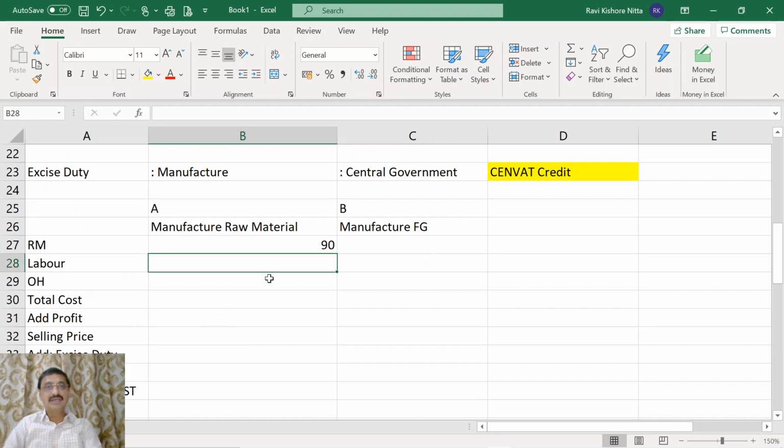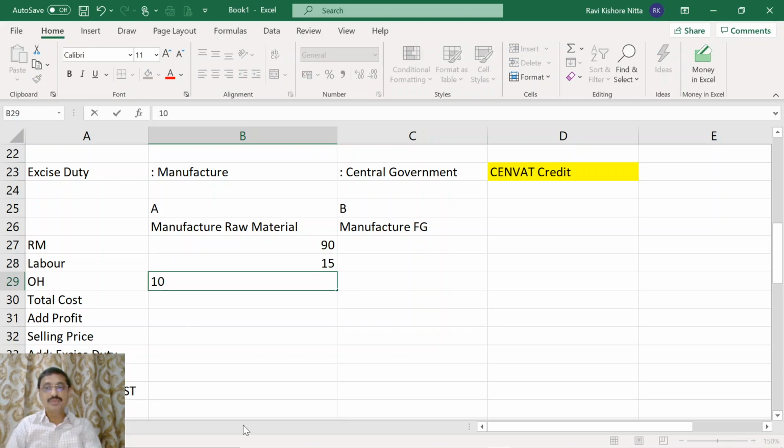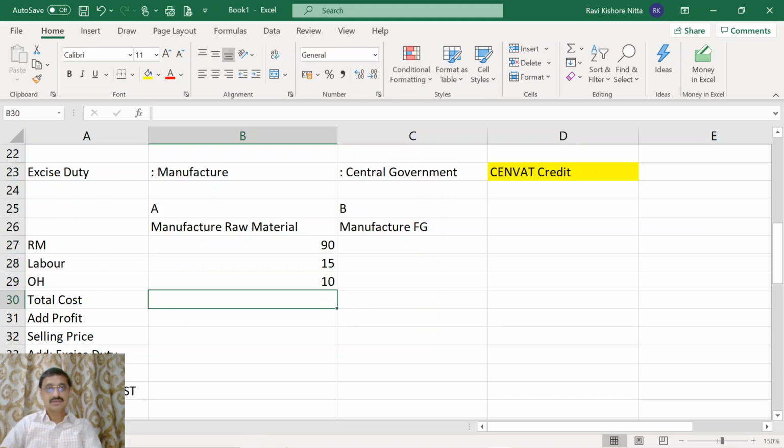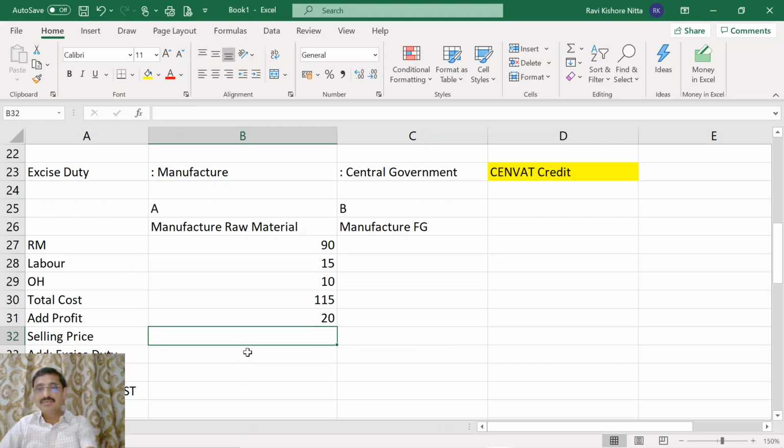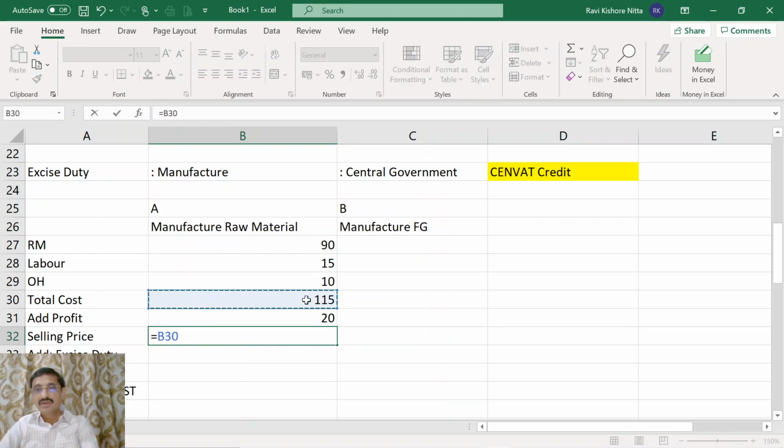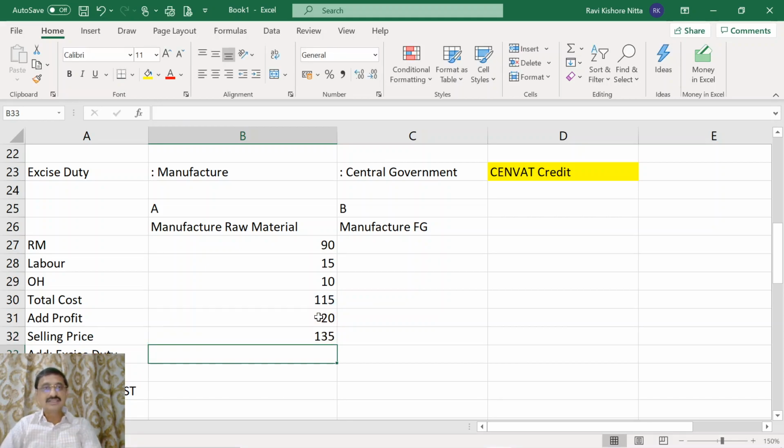Now labor is 15, overhead is 10 rupees. What is the total cost? Total cost is 115. I will add a profit of 20 rupees, and thereby the selling price is 115 plus profit, that is 135.